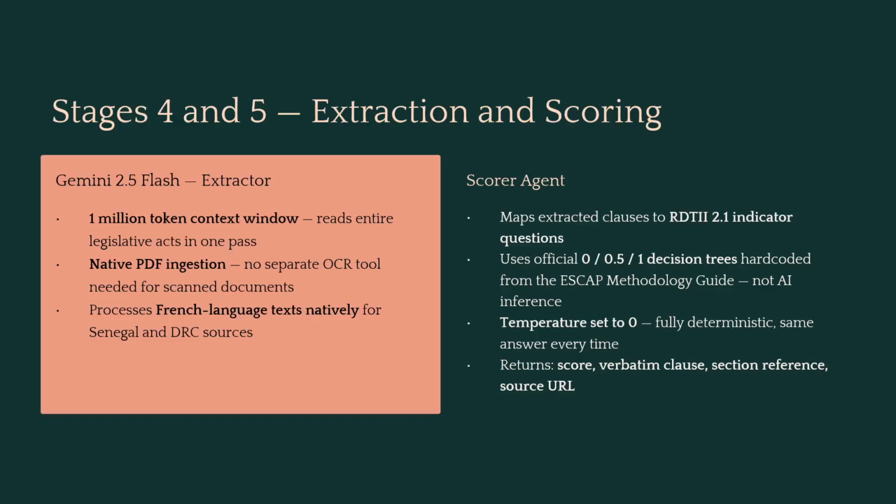Then the scorer immediately takes over. It maps each extracted clause to the official RDTII 2.1 indicator question using decision trees hard-coded from the ESCAP methodology guide: 0, 0.5, or 1, based on defined legal conditions, not AI inference, a fixed rubric, and the temperature of the AI model is set to 0, meaning that same input, same output every single time the pillar is run.